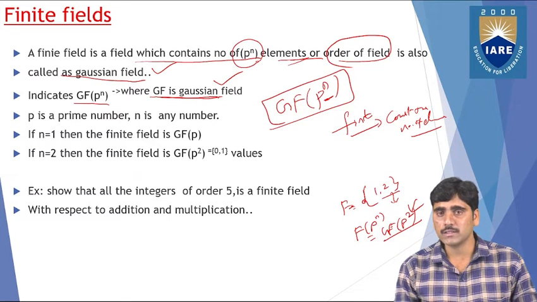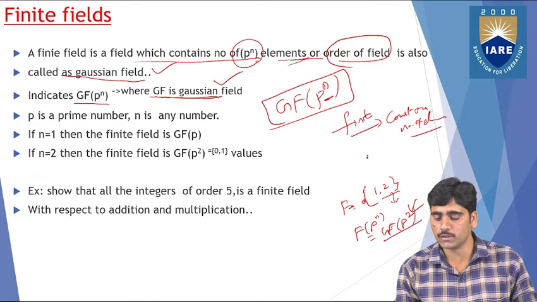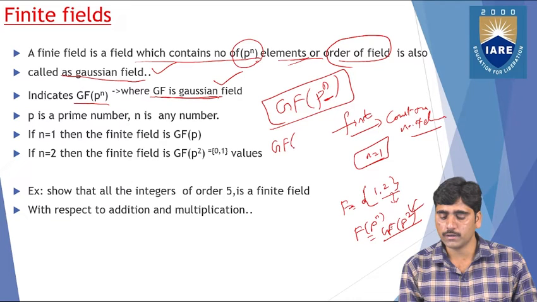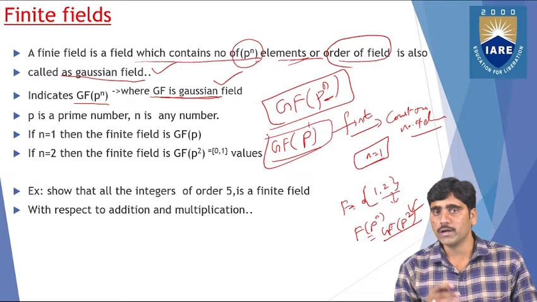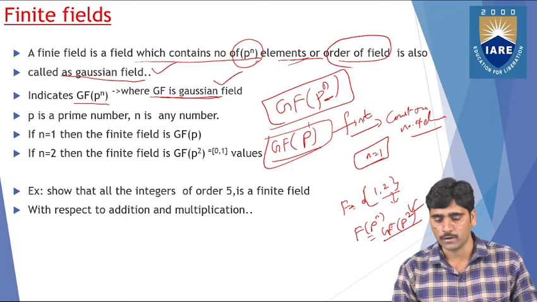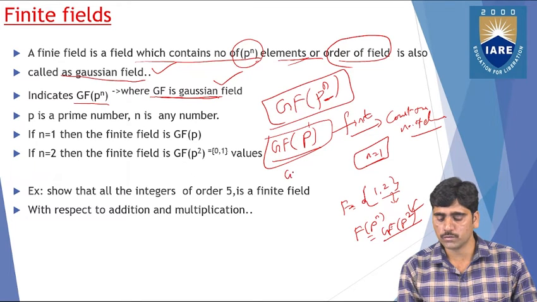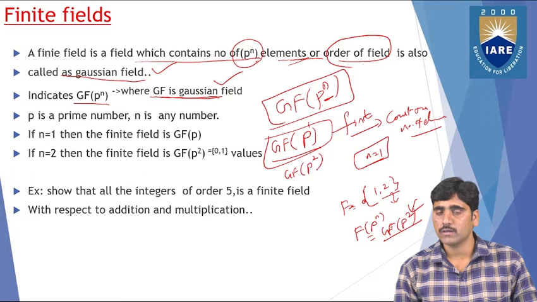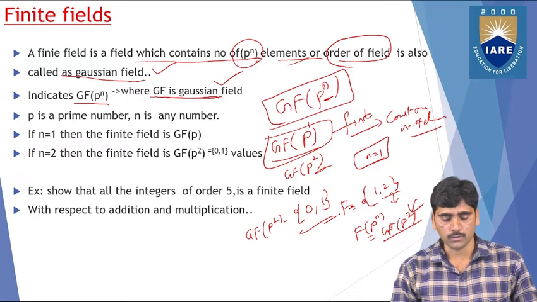So if the field contains only one element, then you can rewrite it as GF of p. That is only one element, or order one of the field. The order of the field is only one. And if n equals 2, then the order of the field is 2. So GF of p to the power 2 equals, you can take two values, 0 and 1. That is the way you can take it.